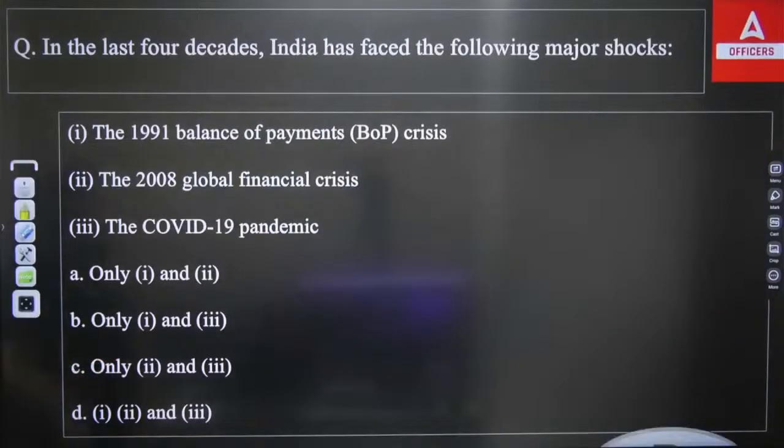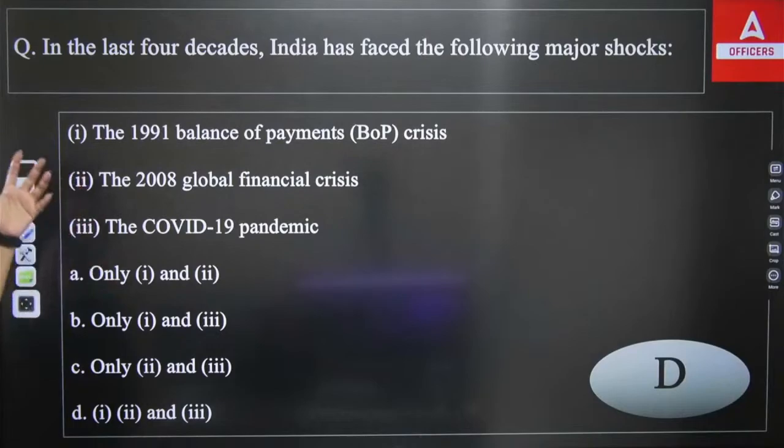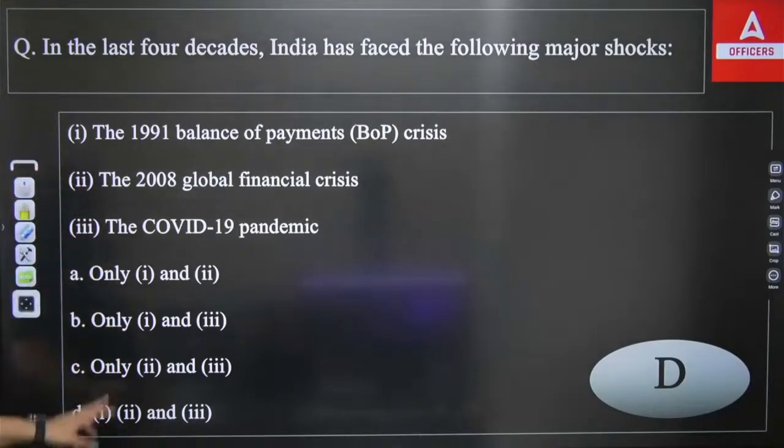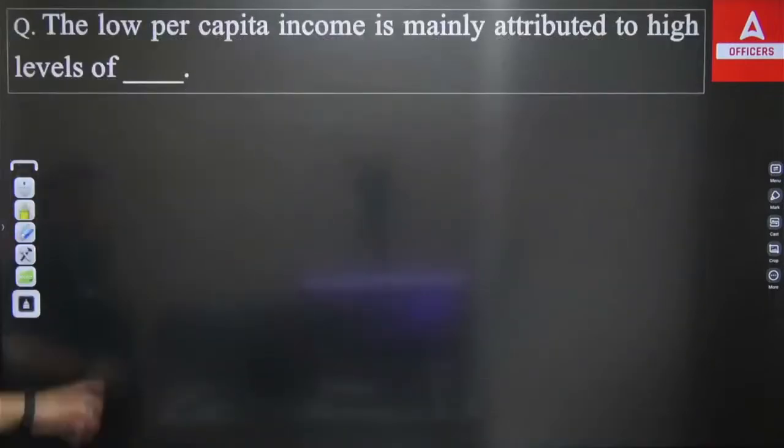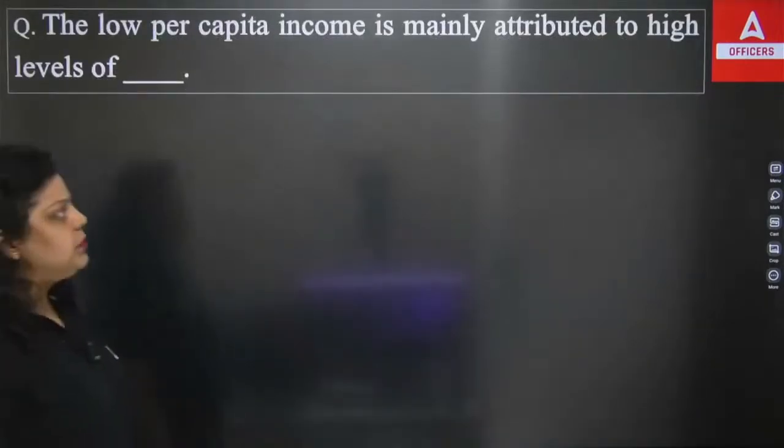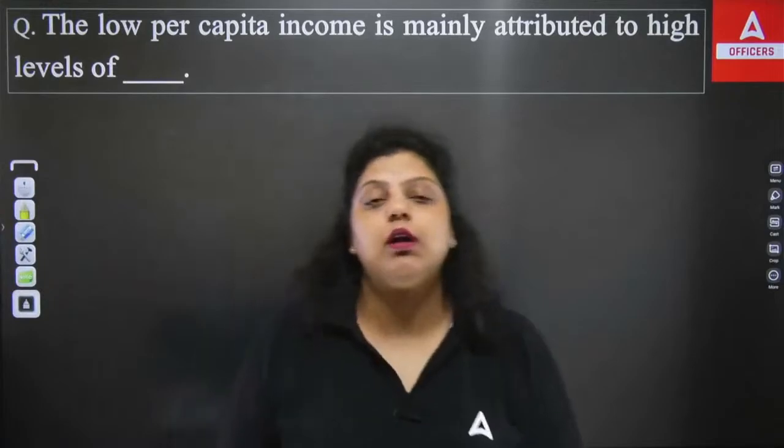So the right answer will be your D option, that all three issues or major shocks we have faced in the country. Next question. The low per capita income is mainly attributed to high level of dash.